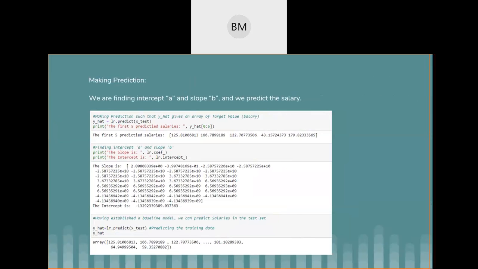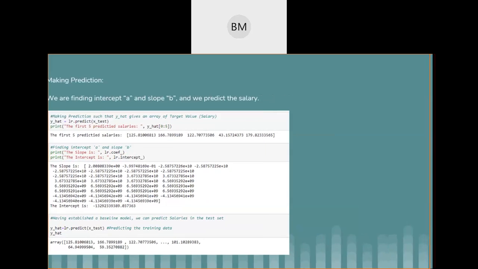We plotted the intercept for the linear regression model, where you can see the intercept is around -13, which is in the negative form, so not to worry about that. If we try to predict the values for the training data, these are the first few values which we predicted for the salaries for the job titles.